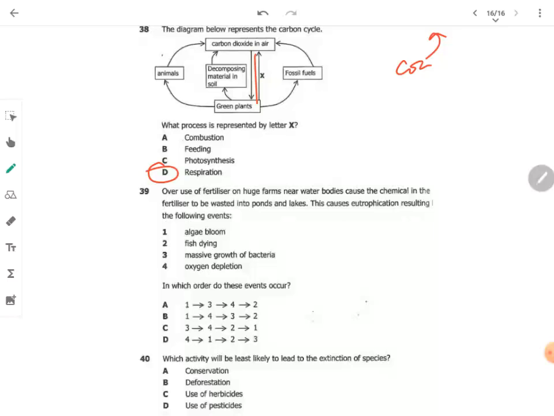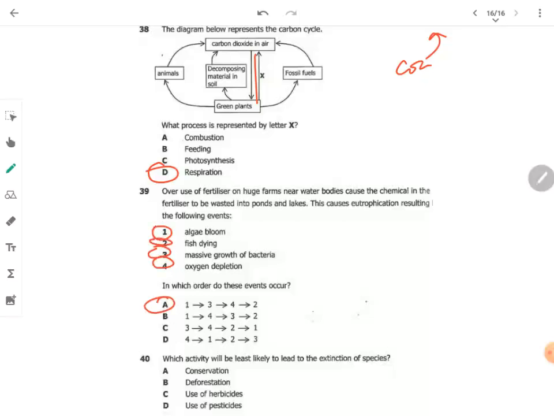So question 39. These events will occur like this. One is the algae bloom. The algae are going to increase. Once the algae increase, what happens? There is massive growth of bacteria. After that, we have oxygen depletion. Then fish will die. This is what happens. A.